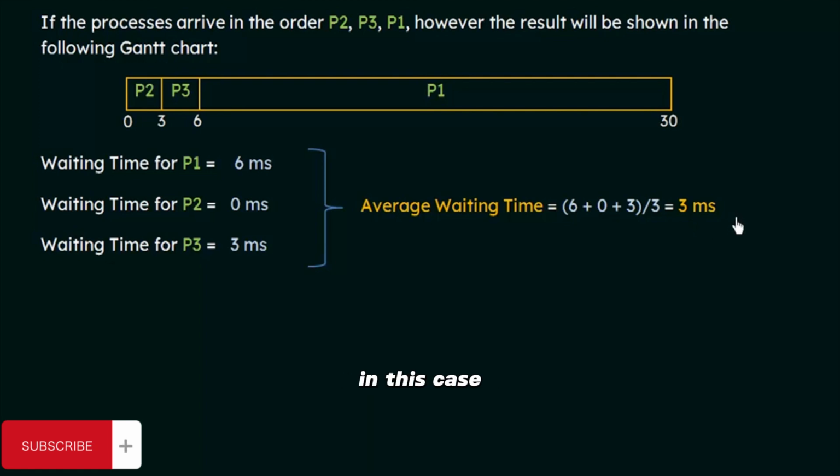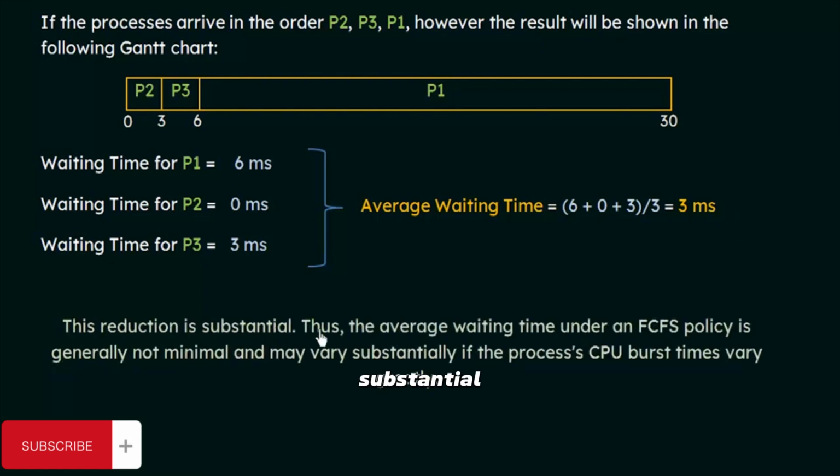So we see that in this case, the average waiting time for the processes has reduced substantially. In the previous example, we saw that it was 17 milliseconds for the same processes but in a different order. So we see that, depending upon the order in which they arrive, and depending upon their burst time, the average waiting time in case of a first-come, first-served scheduling algorithm varies greatly. So this reduction is substantial. Thus the average waiting time under an FCFS policy is generally not minimal and may vary substantially if the process's CPU burst times vary greatly. So this reduction that we saw in these two examples is a great reduction.